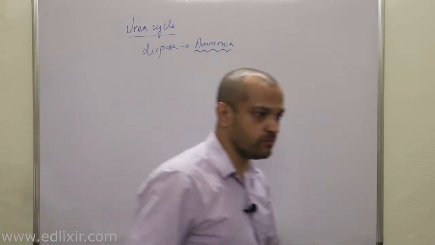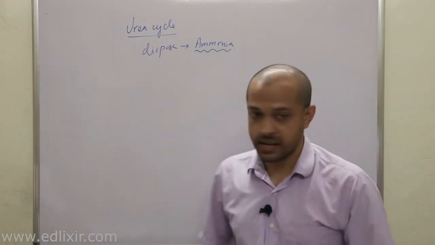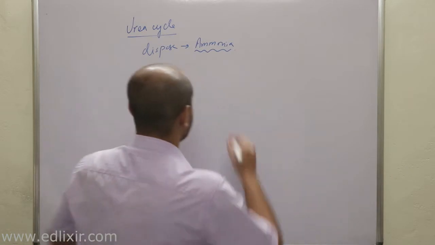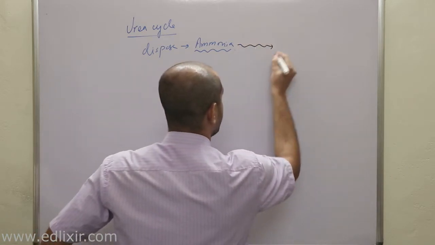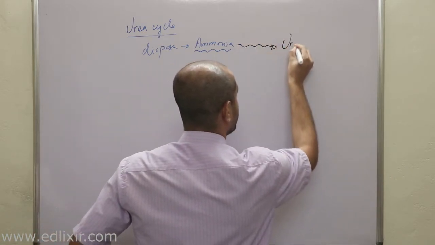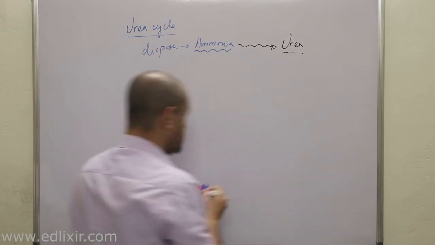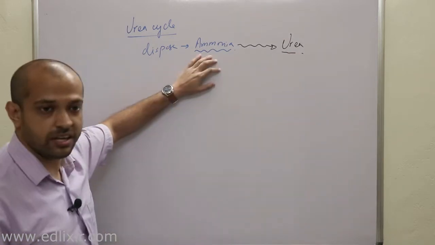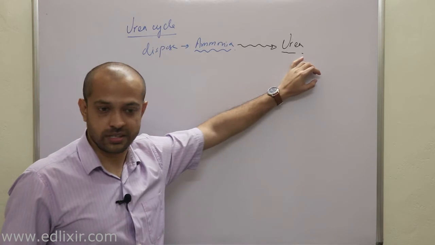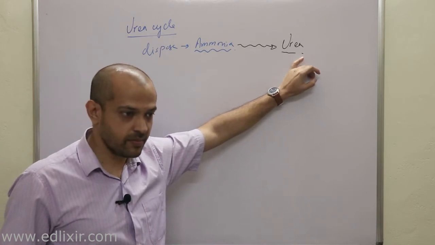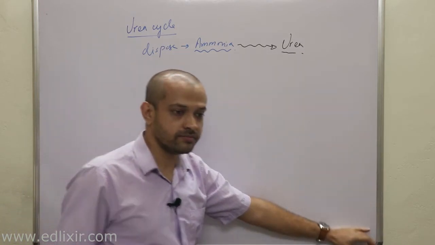This ammonia will now be converted into urea. Why? Because ammonia is highly toxic in nature and urea is less toxic. Clear? And this urea will come out through your urine.